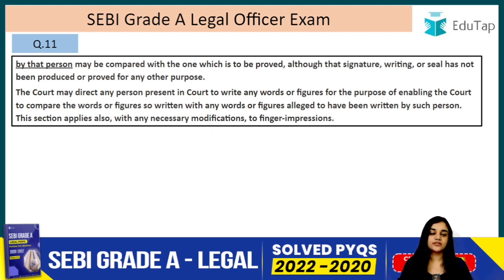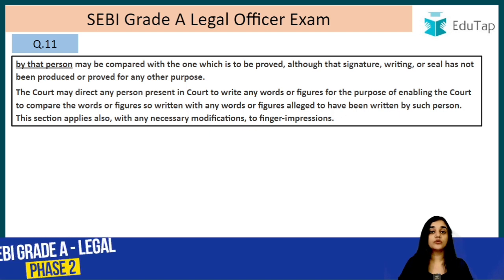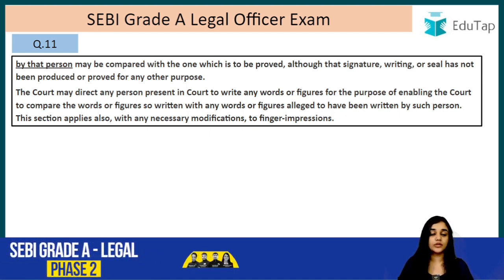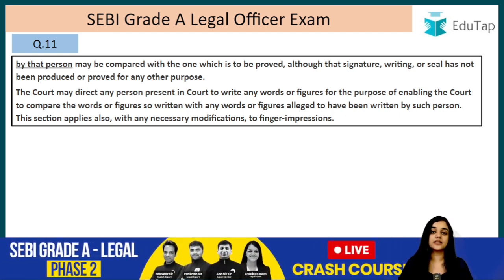So what this section is saying is that if you want to prove a handwriting, you can just compare it with an undisputed handwriting of the same person, right? If you know that handwriting belongs to that person only and it is an undisputed fact, in that case the court can compare such handwritings. This is applicable to handwriting, signature, seals, right?